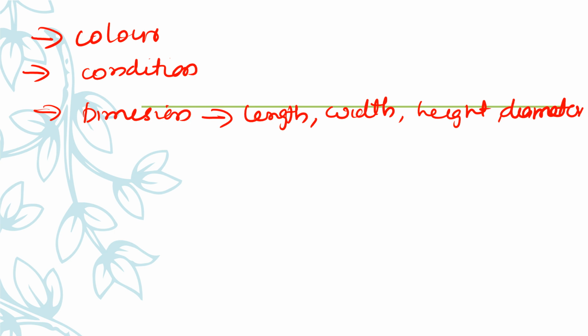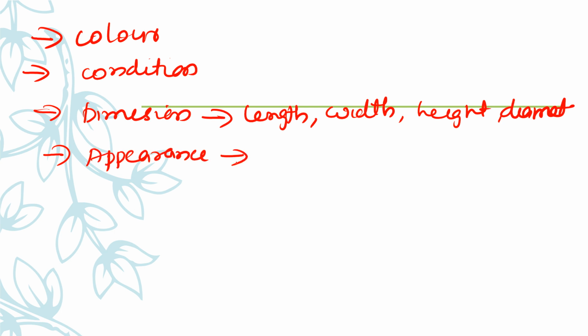For dimension, we have to check the size of the paper. Also, the paper in question should be compared with others to give an idea whether any part of the paper has been removed or not, and whether its length, width and height have any change and all those things. Then next is appearance.